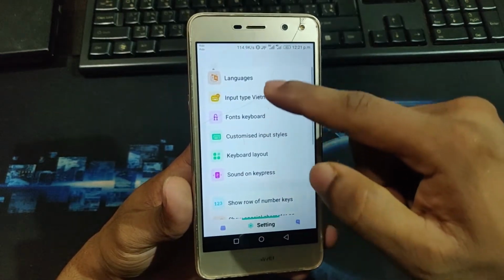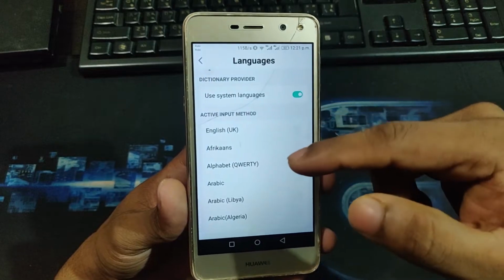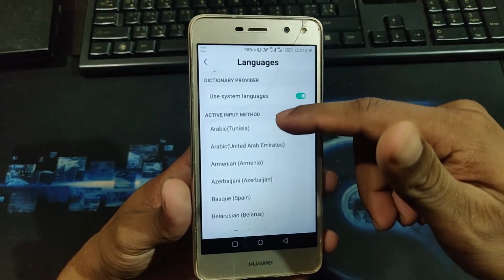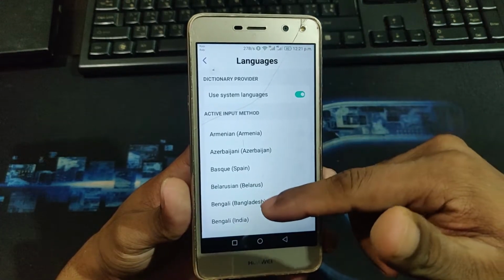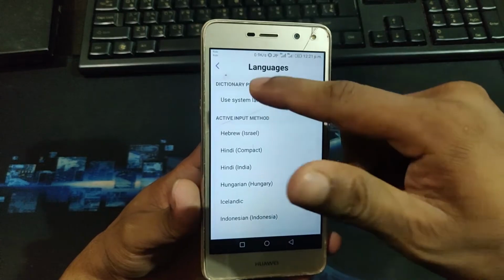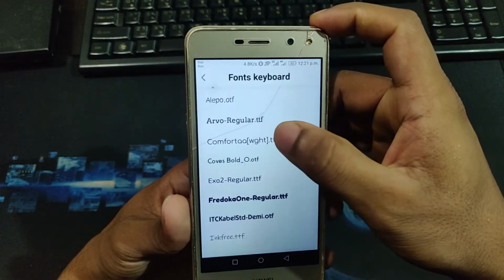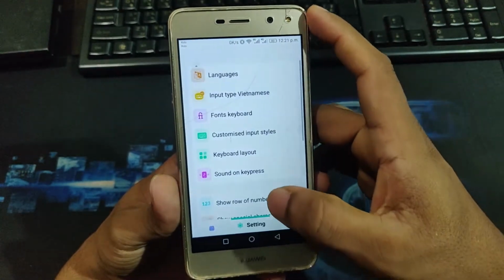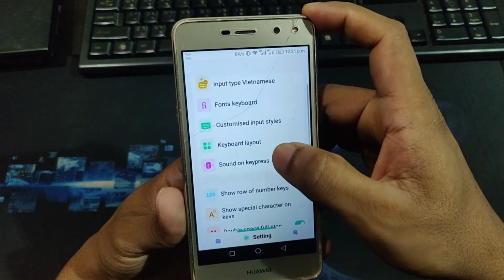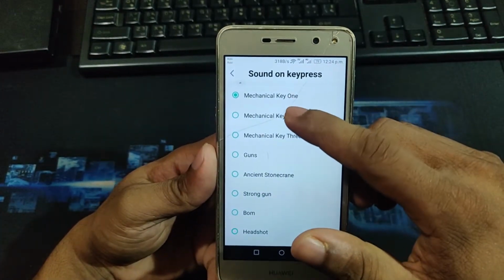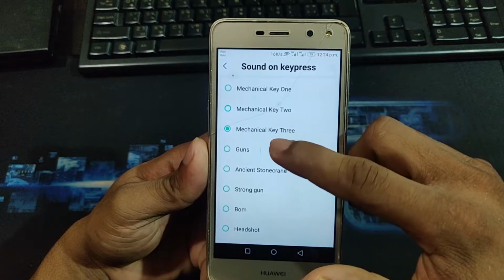Then this keyboard supports lots of languages, so Arabic, Armenian and Bengali, also Hindi is available. You can also choose font style like that, and keyboard layout. You can select sound effects on your keyboard, lots of sounds here.